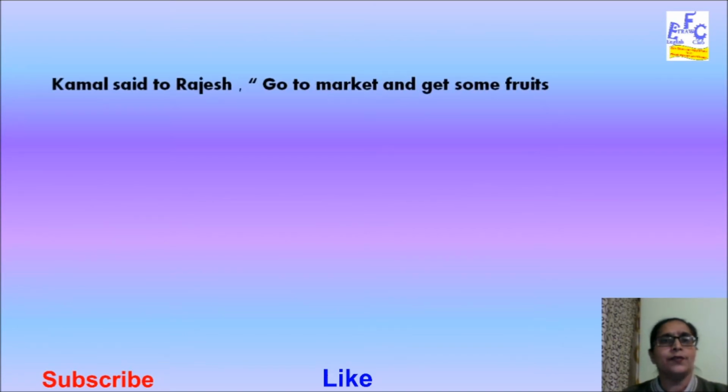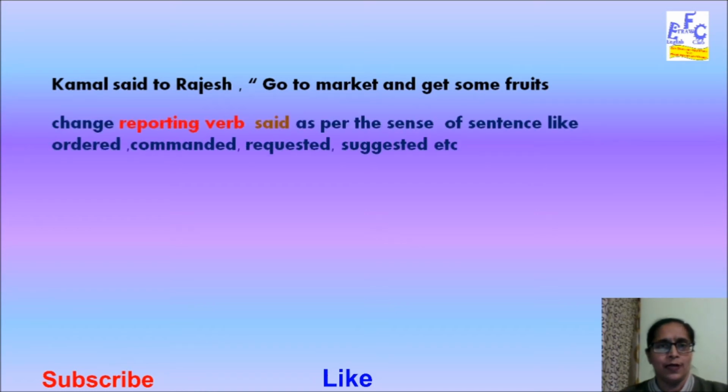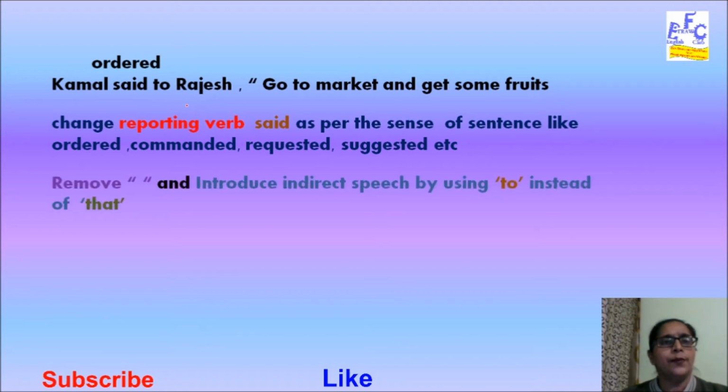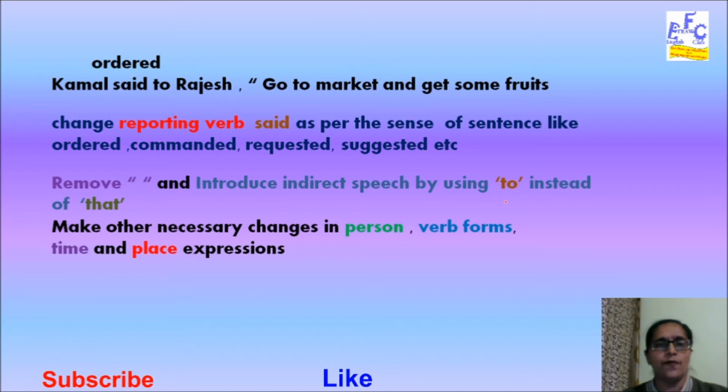Kamal said to Rajesh, go to market and get some fruits. Again, we need to look for whether we will be using ordered, commanded, requested, suggested, etc. The word that we are using for the reporting clause is ordered. Further, let's remove the inverted commas and use to instead of that, and look for other changes for verb forms, time and place expressions.